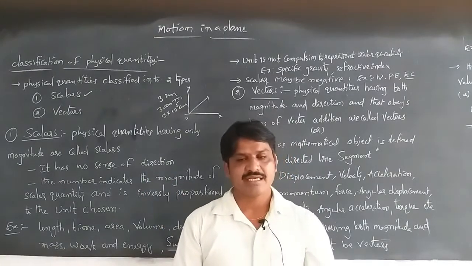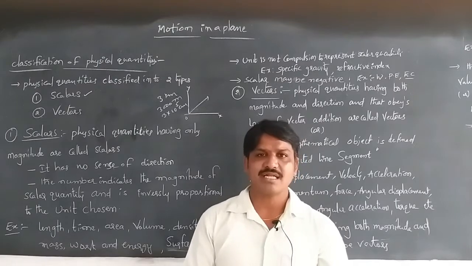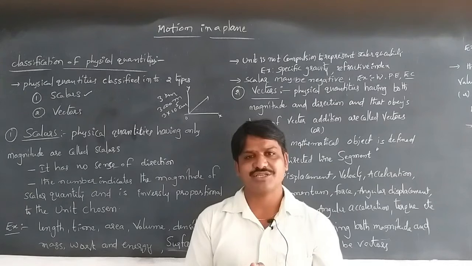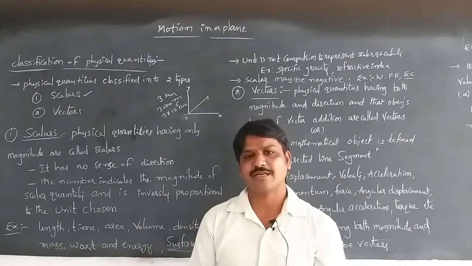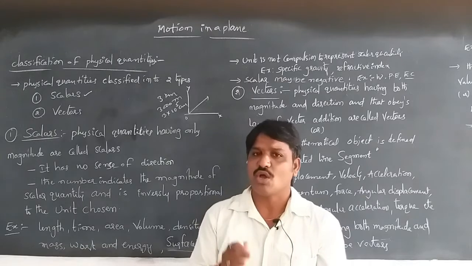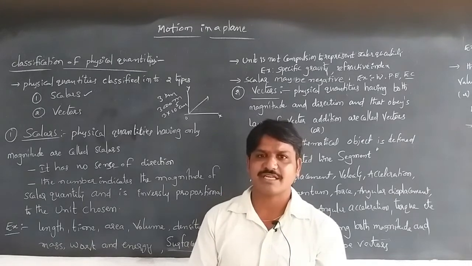Electric current has direction and magnitude, but does not obey the laws of vector addition, so we say it is a scalar quantity.